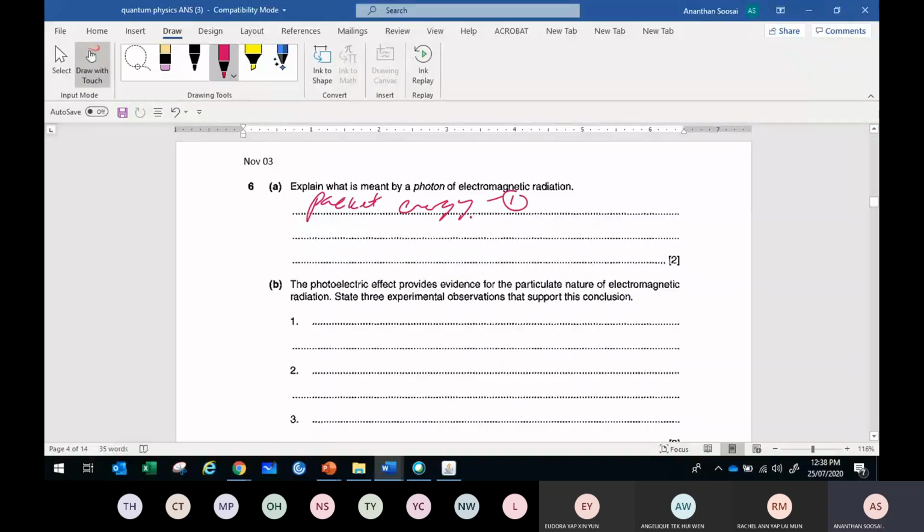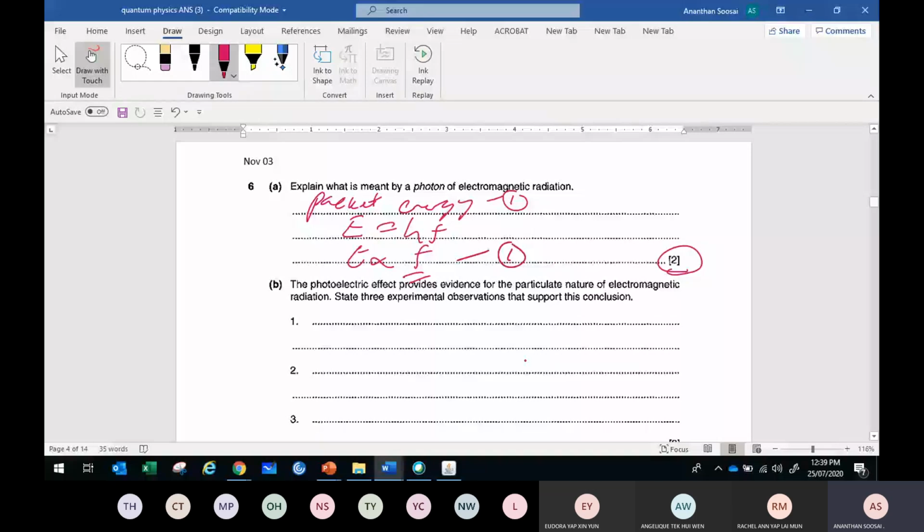Normally EM radiation would be 1 mark, but they already stated it's an EM radiation here. We need to get 2 marks, so we need more points. Explain means to give more detail. A packet of energy of electromagnetic radiation, E equals hf, where the energy is proportional to frequency. Maybe this could be 1 mark.